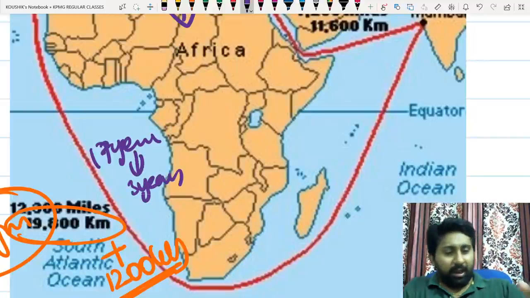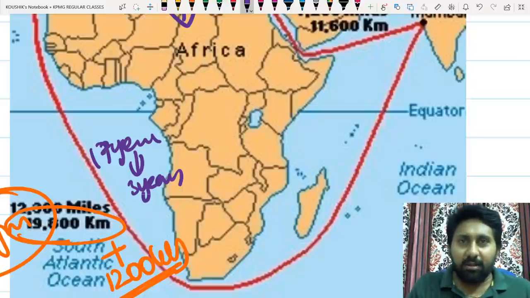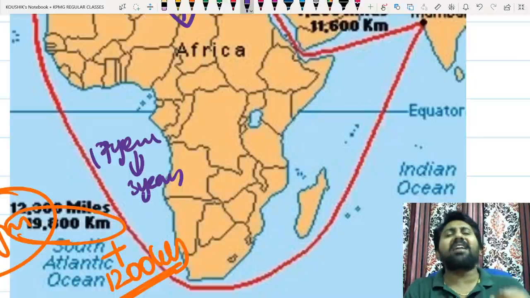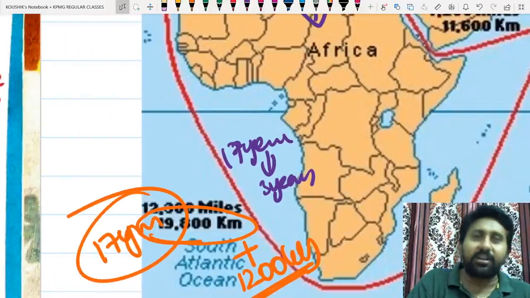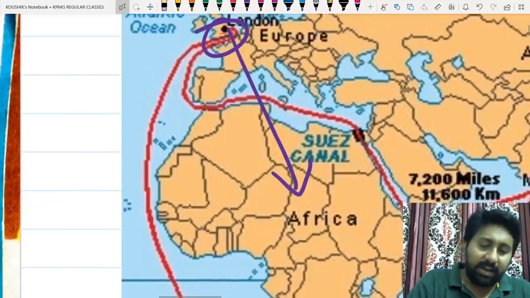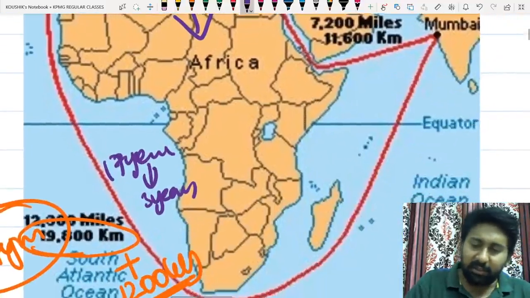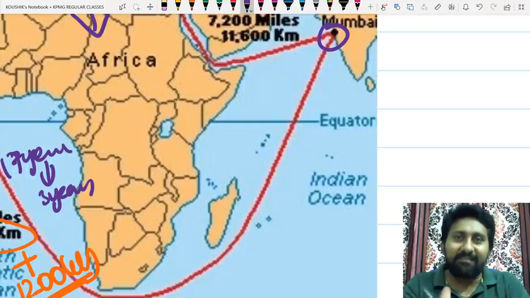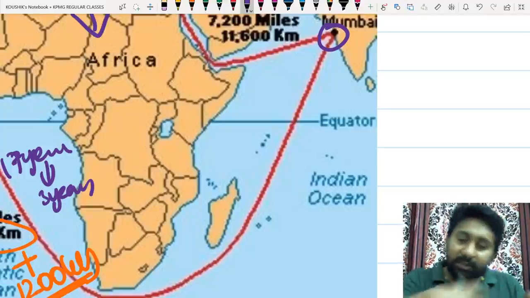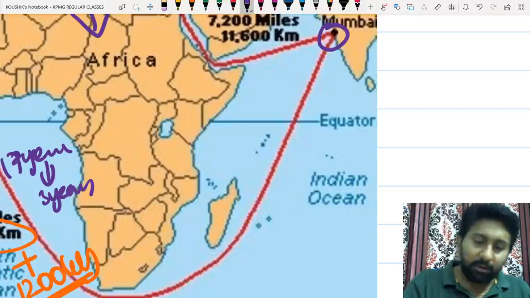They found that now we can come directly to India. It would take hardly 3 years for us to come. So it took 3 years for them to invade India, and from London all the way they used to come to Mumbai. This is the route. This is an early 1700s map. Earlier they used to go to Calcutta, and later to Mumbai.